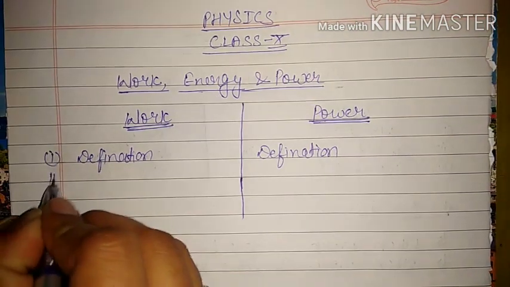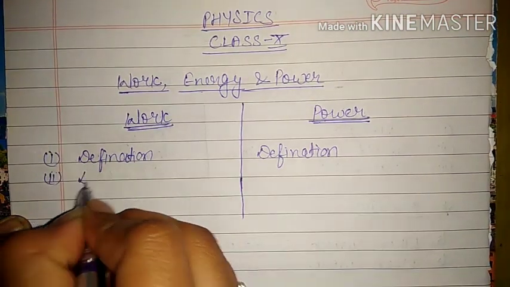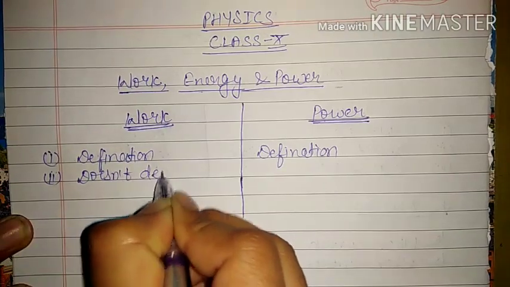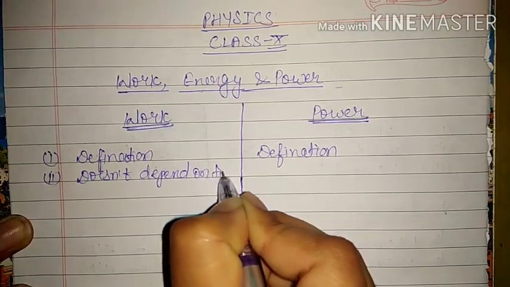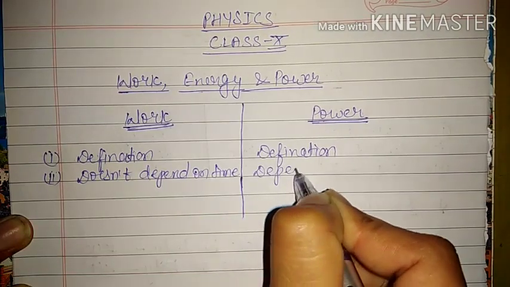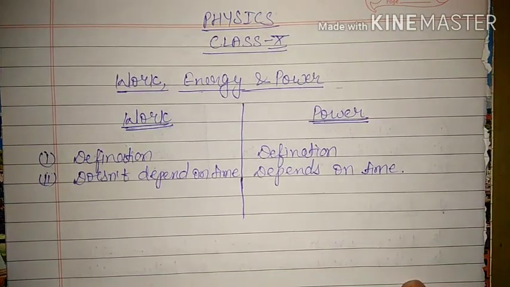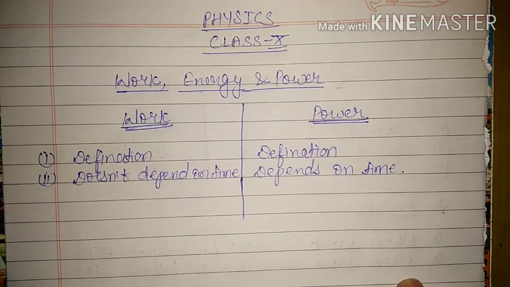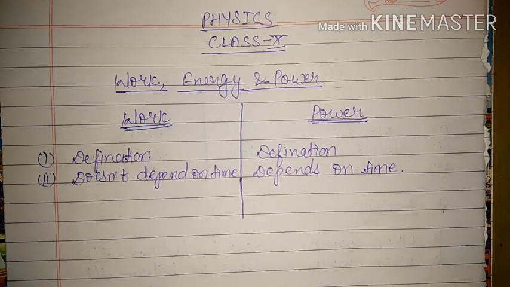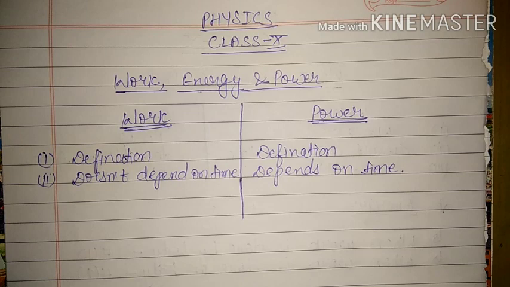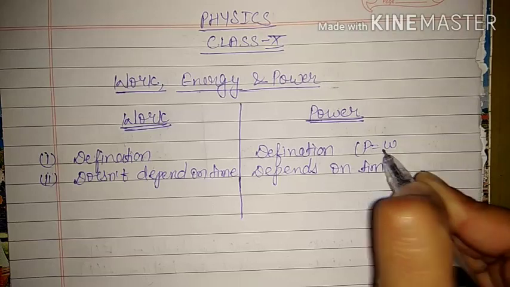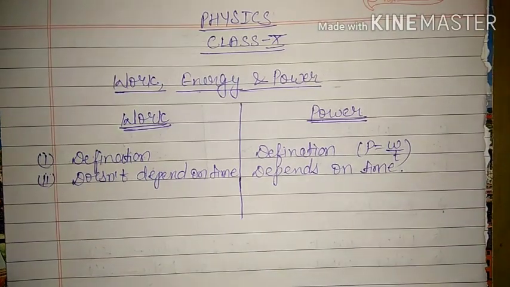The second difference is that work done does not depend on time, whereas power depends on time. This difference you know very well, because about work done we have solved examples, and there we have seen that work done does not depend on time. How much time is taken by the body does not affect the amount of work done, whereas power is inversely proportional to time. That means power depends on time, but work done does not depend on time.